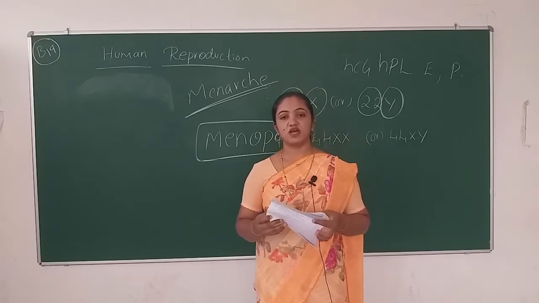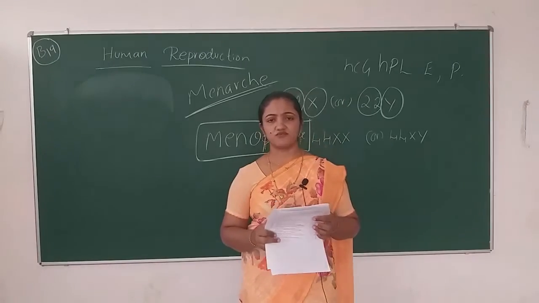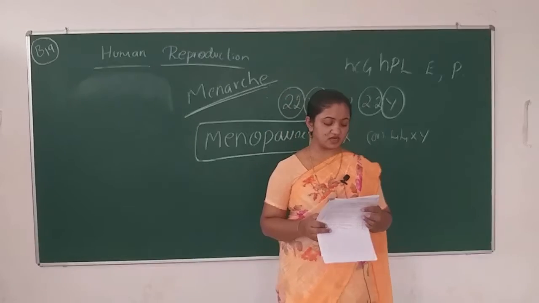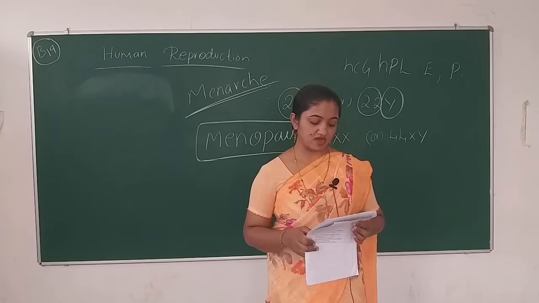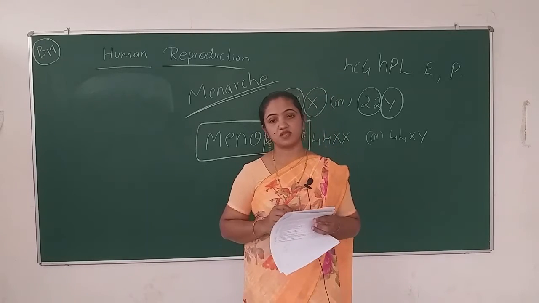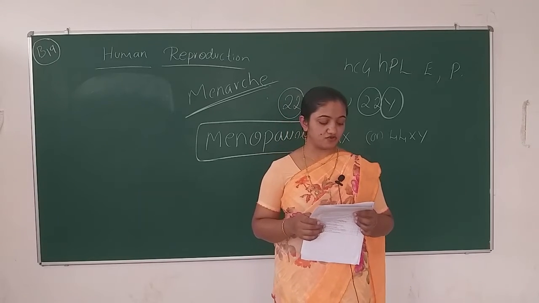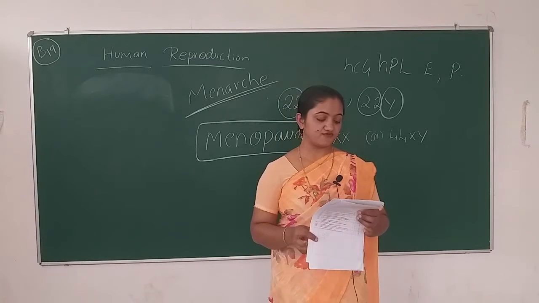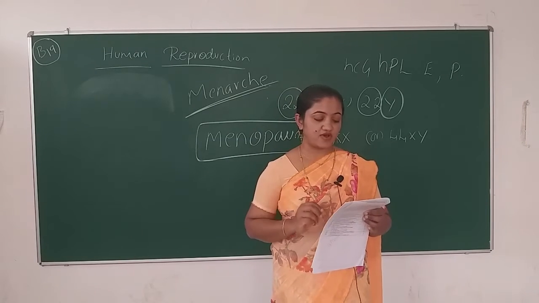I had given the question as describe the spermatogenesis, but answer this question. What is spermatogenesis? 1 mark. Explain the process, with schematic representation. The fourth question is for 1 mark, and the fifth question is also for 1 mark, but the sixth question is for 5 marks.